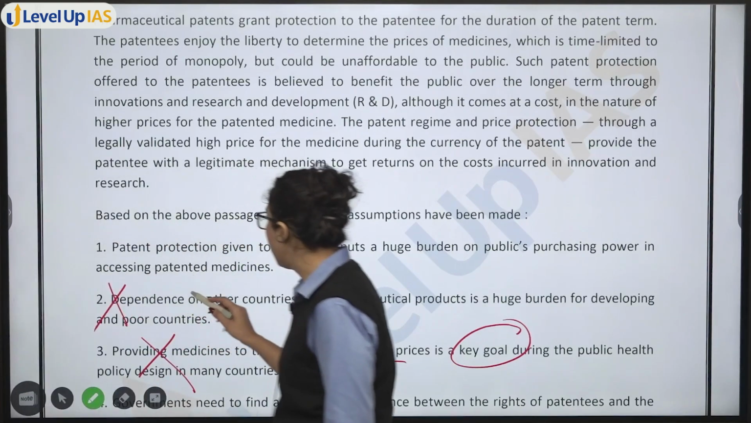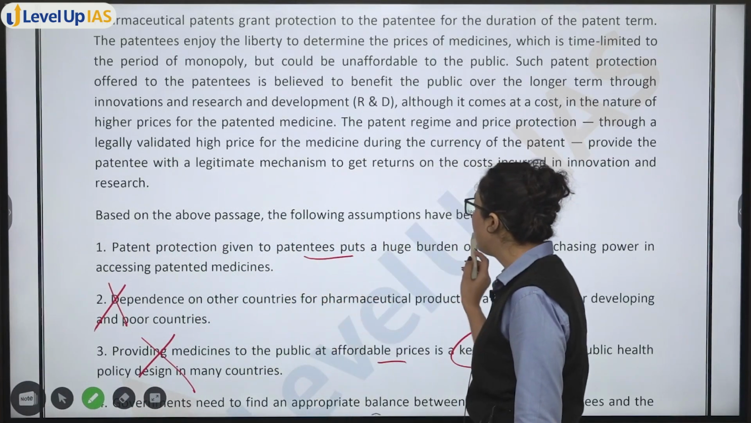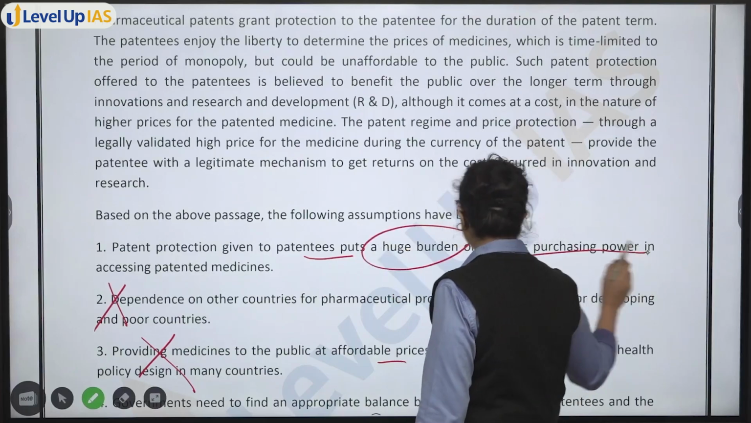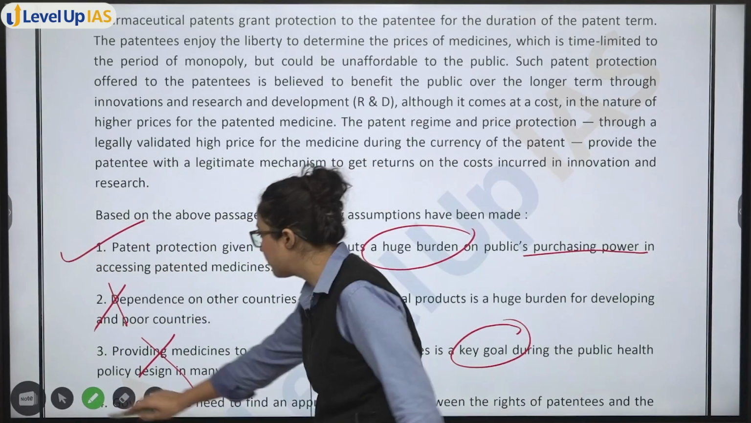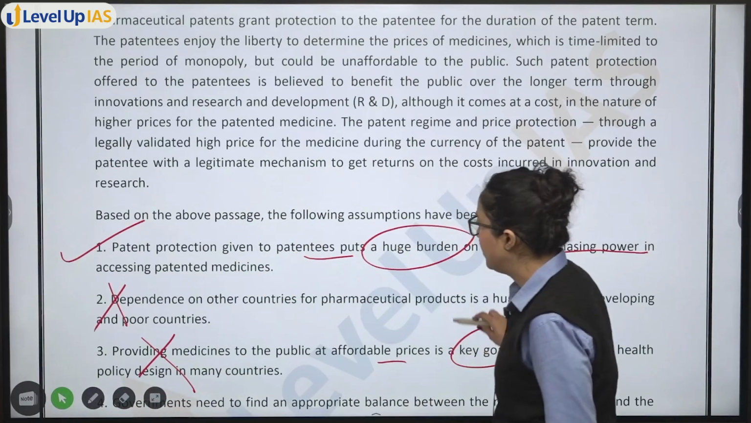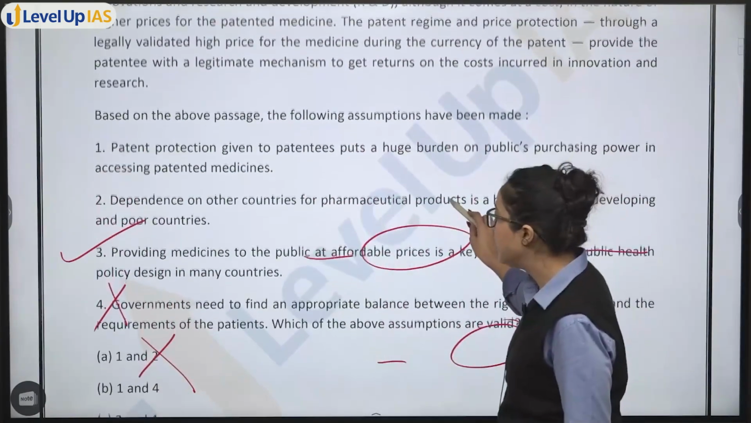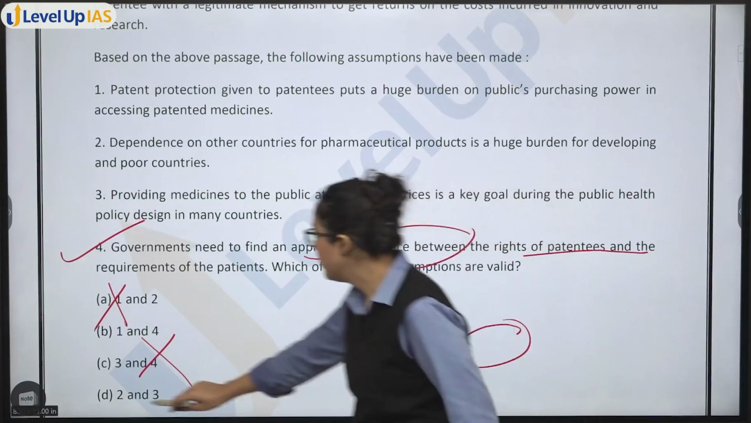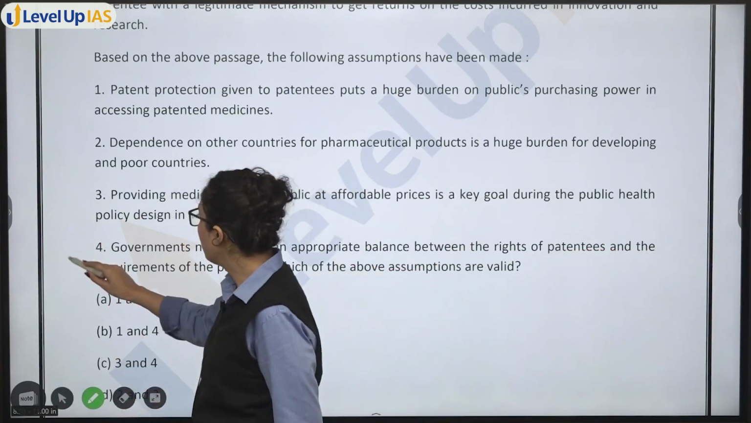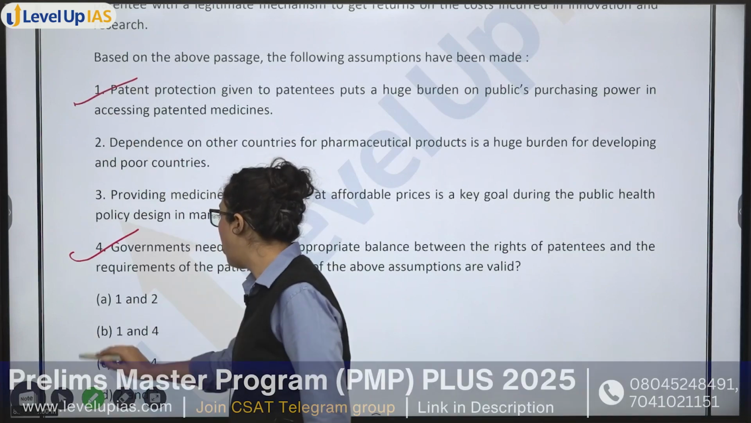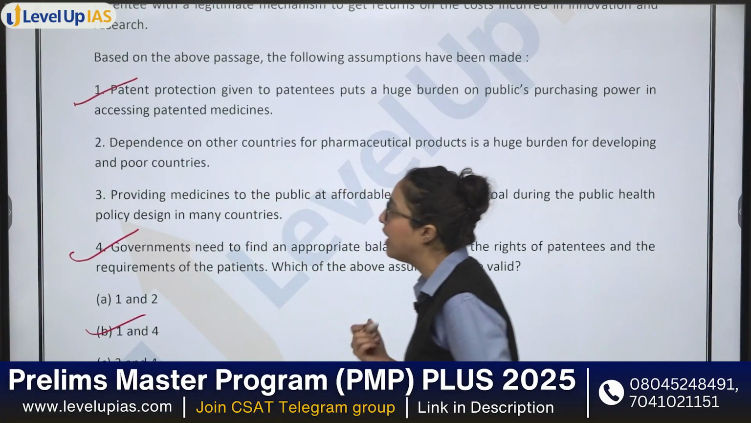First one, patent protection given to patentees puts a huge burden on the public's purchasing power. Yes, this is true. And the fourth one, governments need to find an appropriate balance. Government needs to find an appropriate balance. This is also true. Yes, 1 and 4. Option B, this will be my answer.